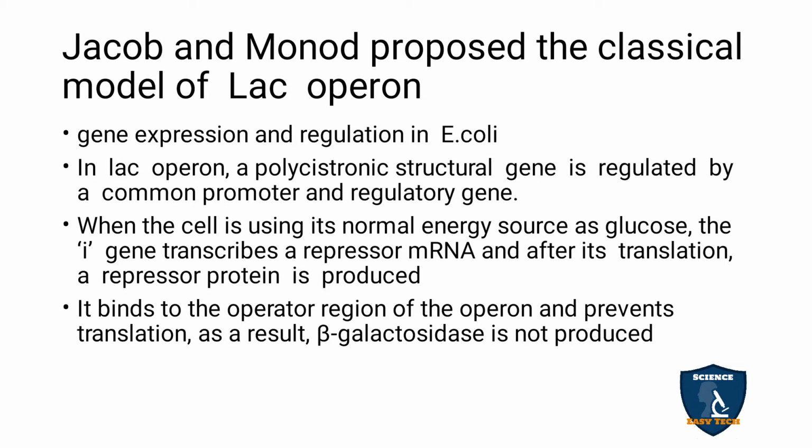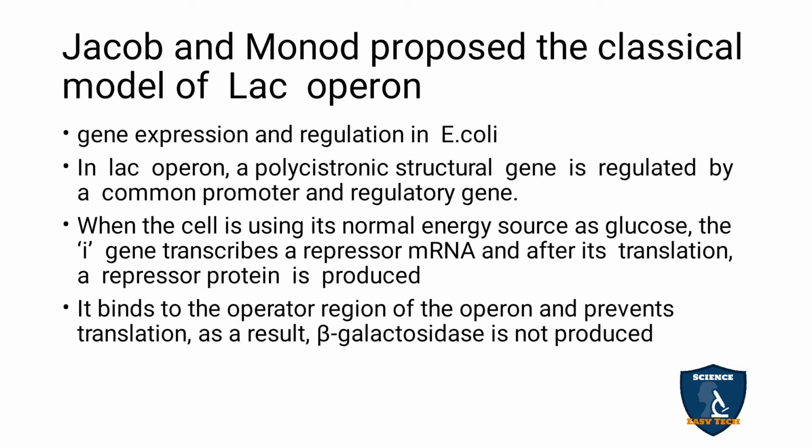During this, the I gene is transcribed to repressor mRNA, and after translation is over, the repressor protein is produced. It binds to the operator region of the operon and prevents transcription. As a result, beta-galactosidase is not produced.